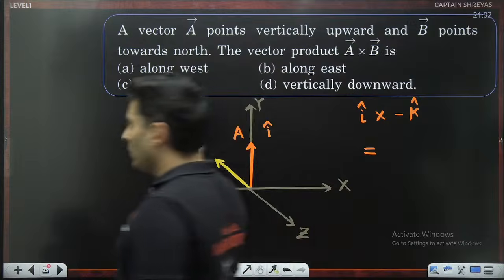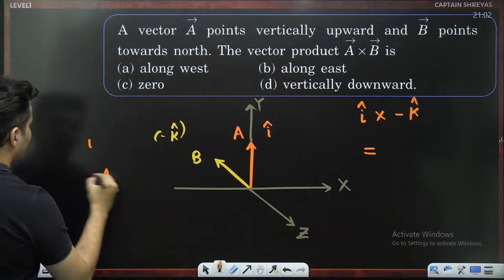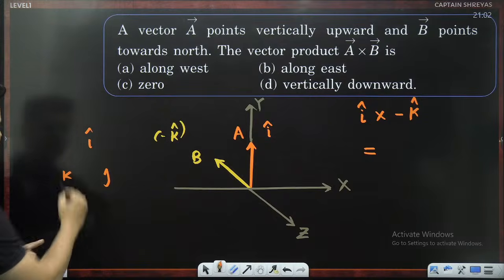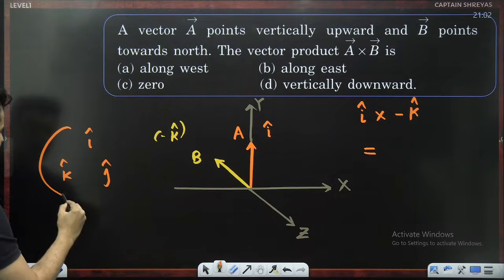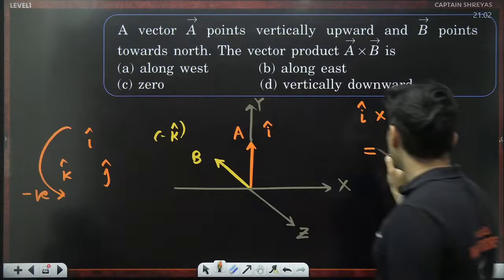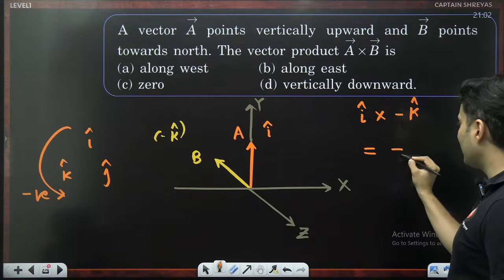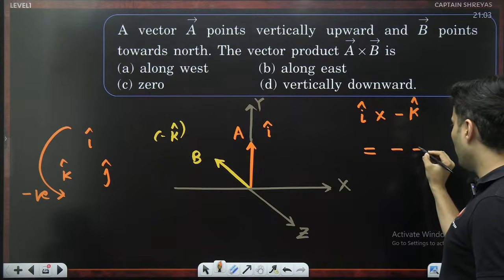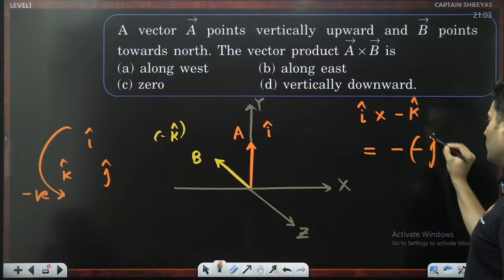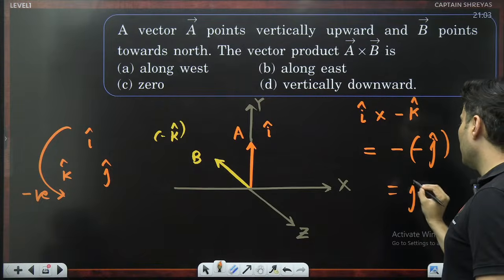Remember that cyclic order which I had told you, I, J and K? Do that. I cross K. If you do I cross K, it is anti-clockwise, so it should be negative. So I cross K should be negative, but this minus sign is also there. So one more negative. And I and K, what is remaining? J. So J will be remaining. So it will be along J cap.